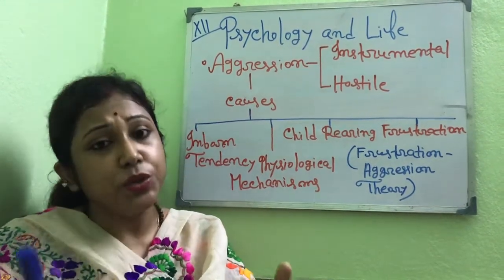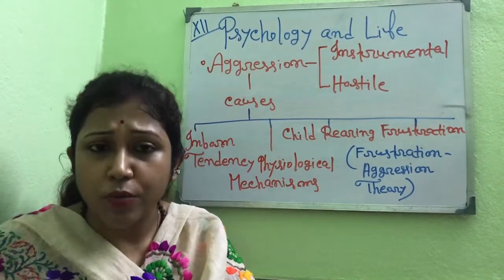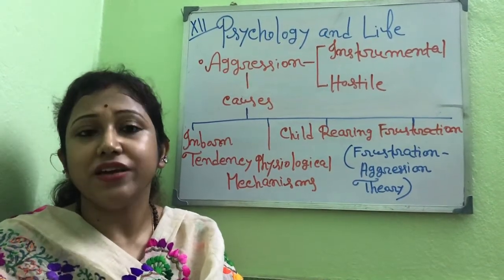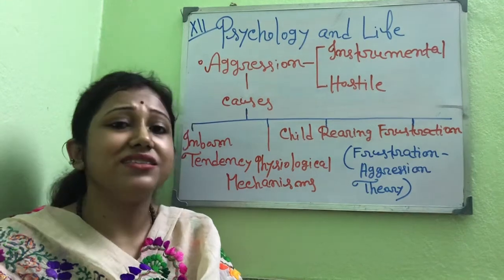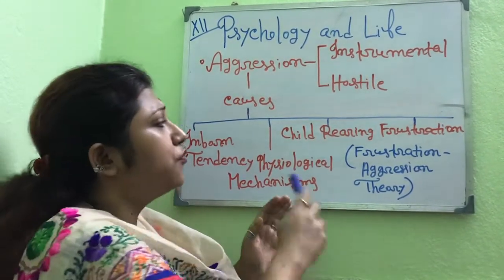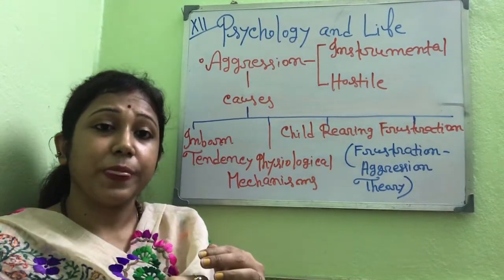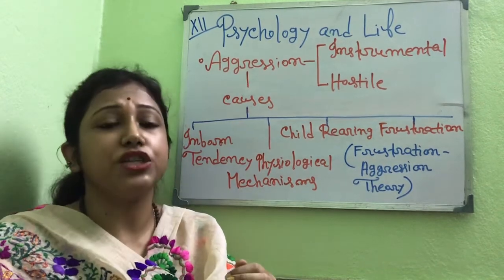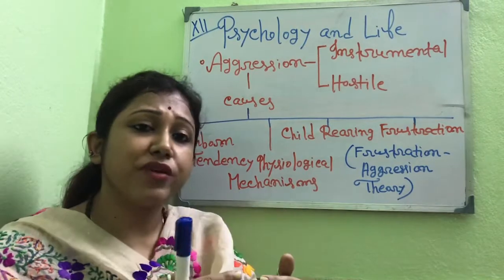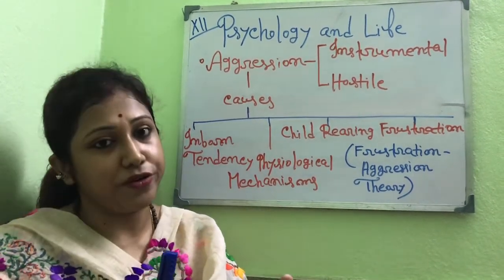If the parents use aggressive behavior for any kind of behavior modification, the child imitates the parents' behavior, and in future the child may develop aggressive behavior. So, for aggression, learning, imitation, and observation are important, and child rearing also. Children imitate their parents' behavior, their role models' behavior.